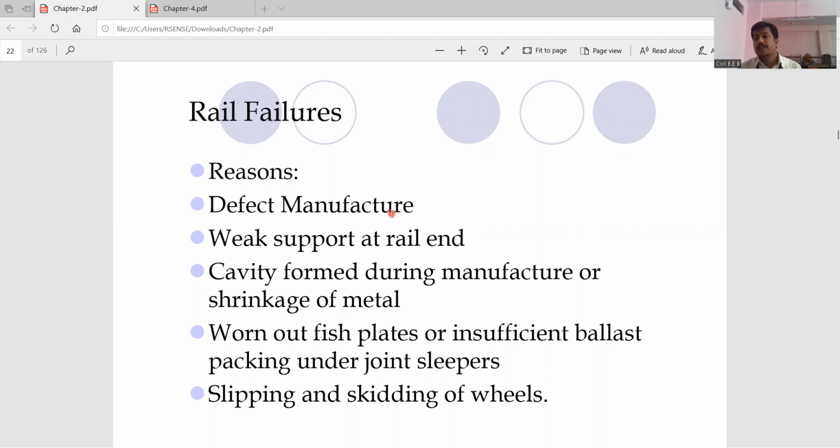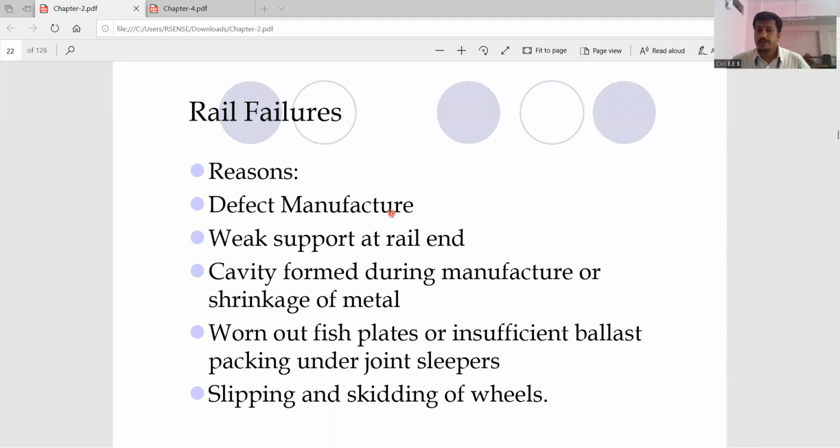The next reason is weak support at the rail ends. If the support is very weak at the rail ends, that means the two rails rest upon one joint. The two rails which are joined together rest upon one surface. We call it the rail joint. The rail joints may be placed in a uniform or staggered manner. Bridge joints are also there. So if the support is very weak at the rail end, again it will lead to rail failures.